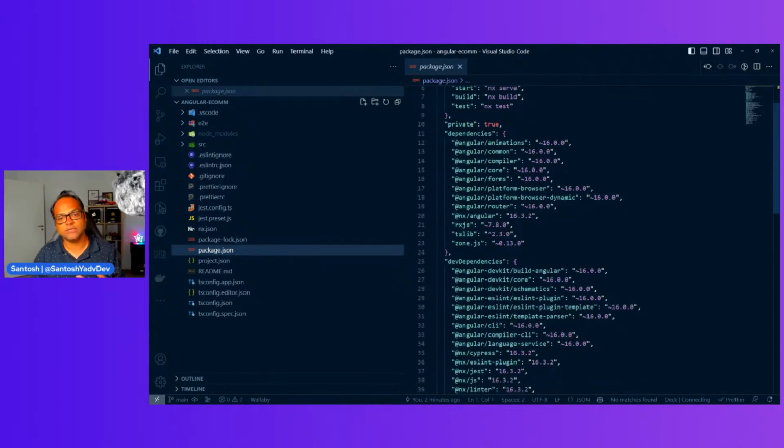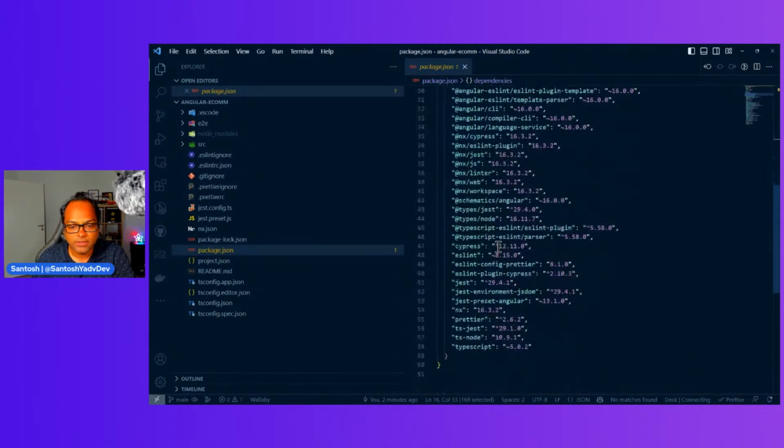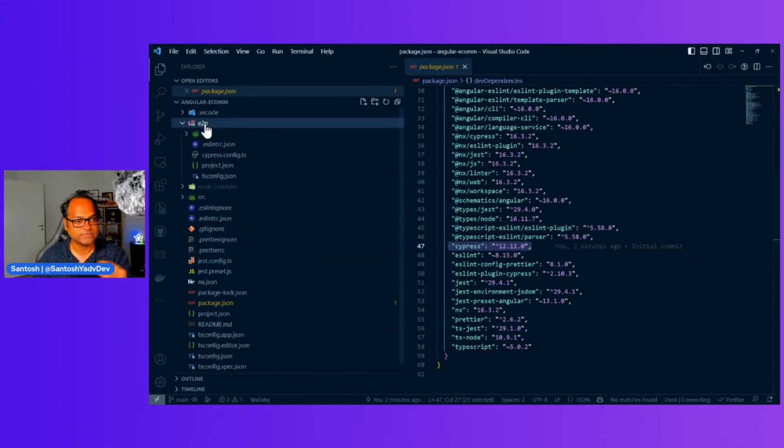Package.json, of course, all the packages which we are going to use. Right now you can verify that we are going to use Angular 16 for sure, because all the versions are on 16. And you can see it has already installed Cypress for us. There is an end-to-end project also, which is created with Cypress 12.